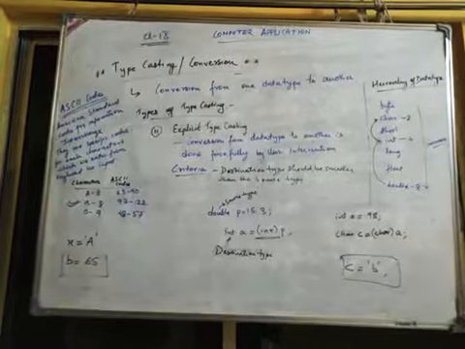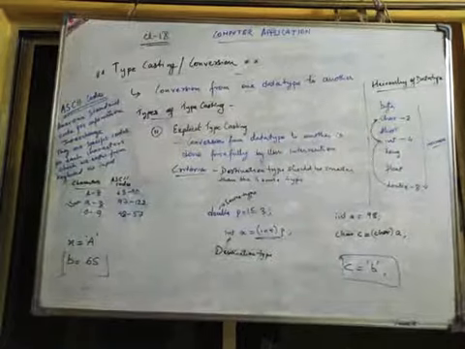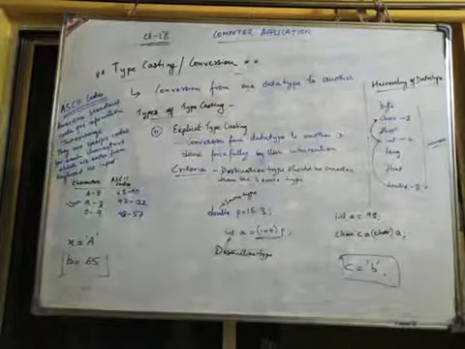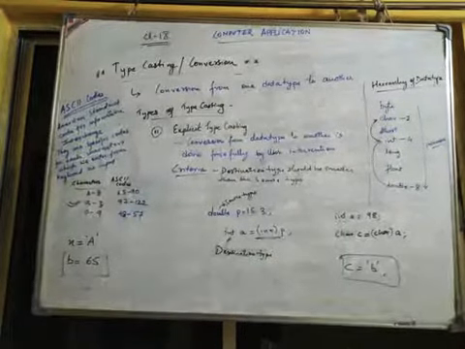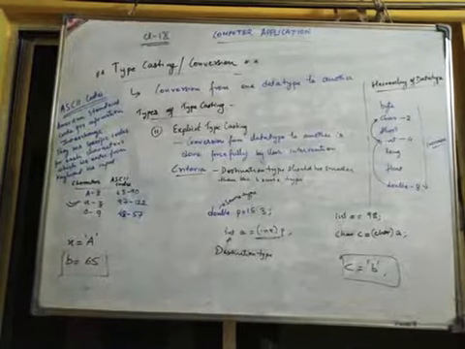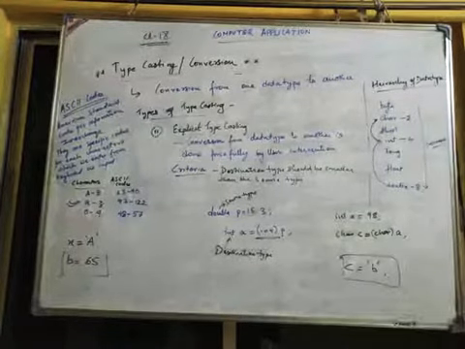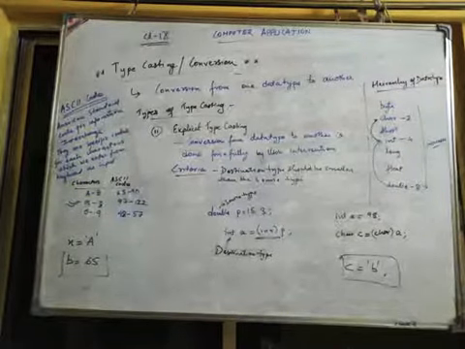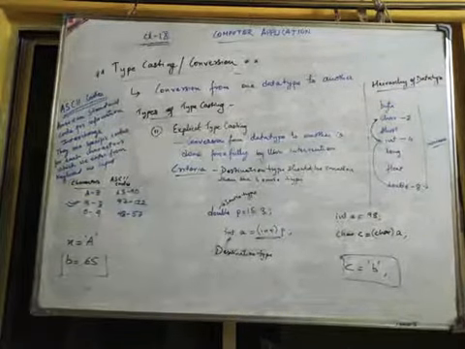So this type of typecasting means what? Conversion from one data type to another is done forcefully by user intervention, by the user. This is called explicit typecasting, and the criteria is what? The destination type should be smaller than the source type.